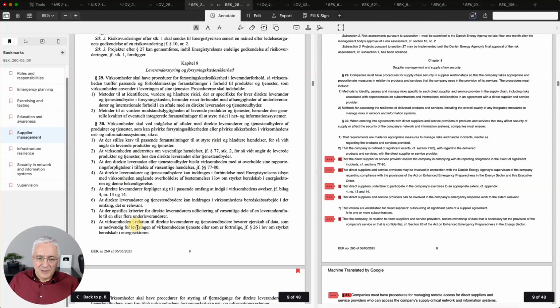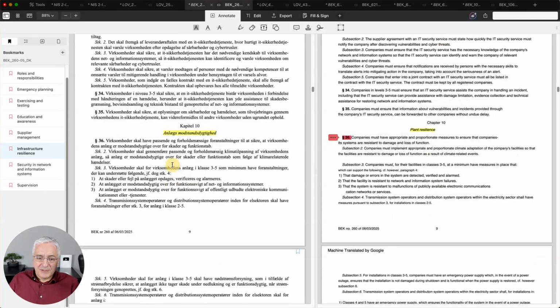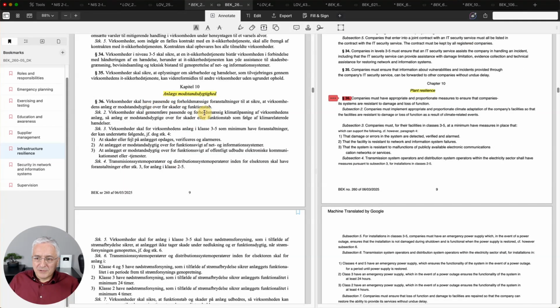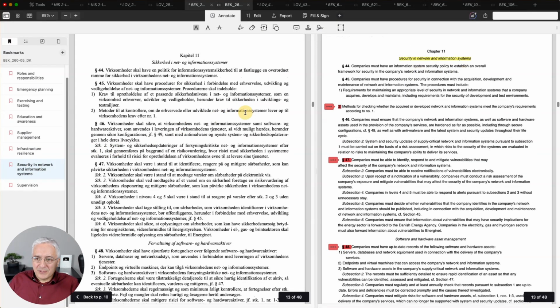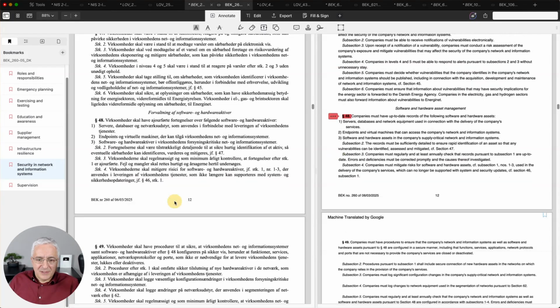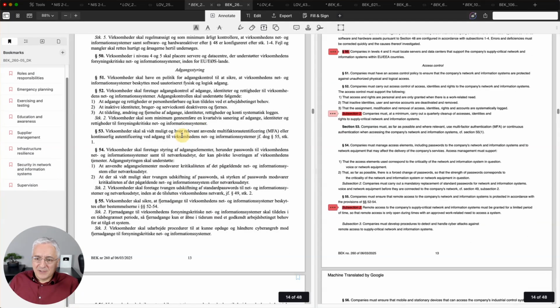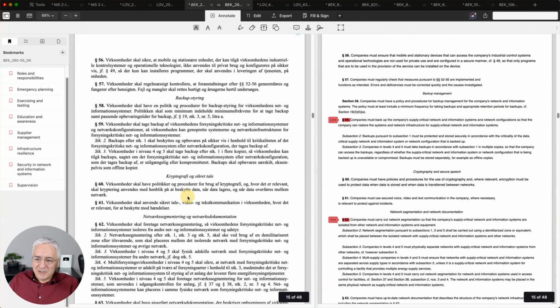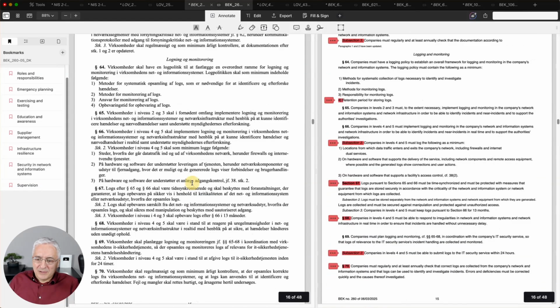So as you can see here, lots of requirements for how to manage suppliers. Also there is this section about how to handle IT security services, and then how to handle infrastructure resilience. And then let me show you how to handle security in network and information systems. Again, pretty much detailed here on what companies need to perform. As you can see here, access control, backup management, cryptography, network segmentation, logging and monitoring, and so on.